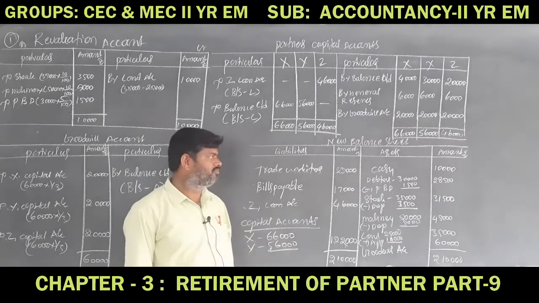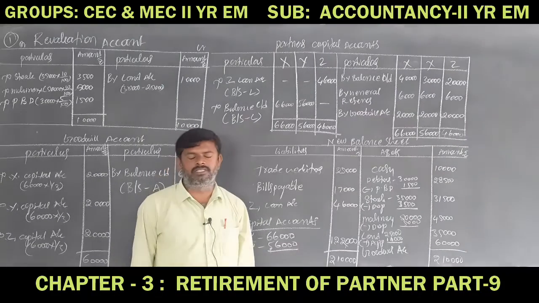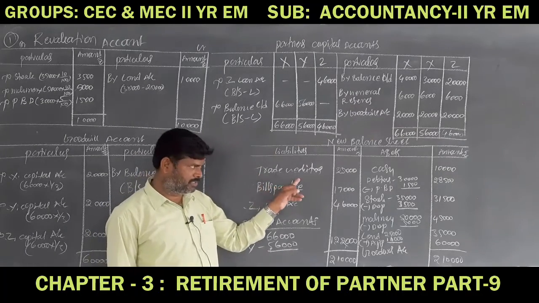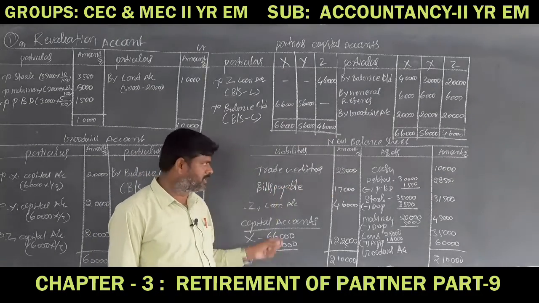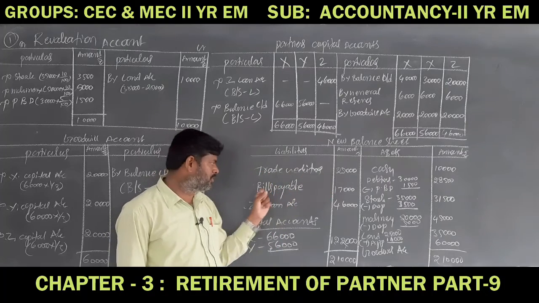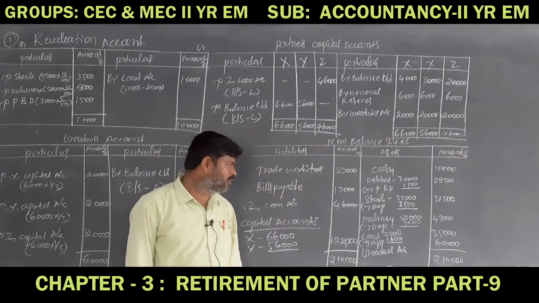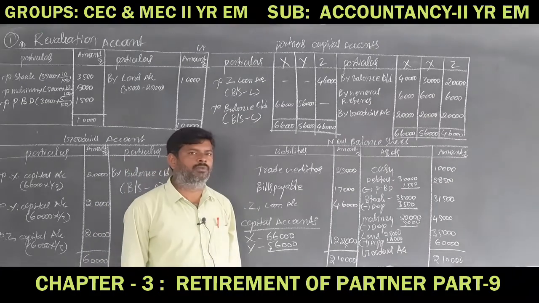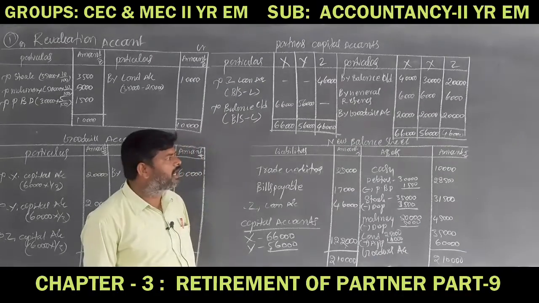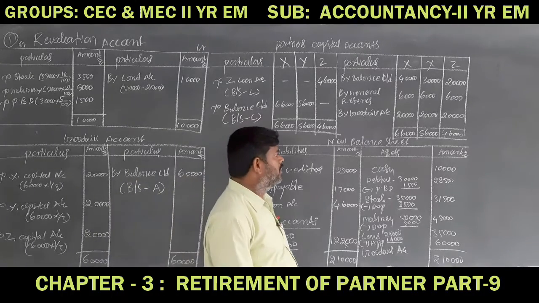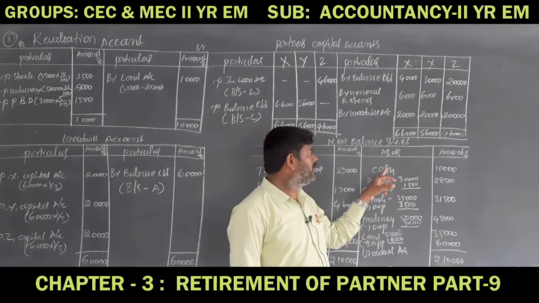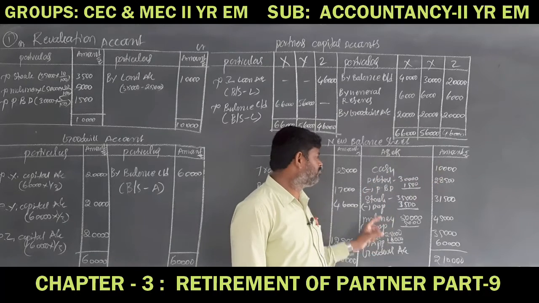Next, the liabilities given in the balance sheet liability side. If there are any adjustments we must adjust them, otherwise the same liabilities must be recorded on the liability side. Trade creditors is 25,000 rupees, bills payable is 17,000 rupees. As usual, the old liabilities must be shown as usual. This is the liability side. The cash balance is given in the old balance sheet, there is no adjustment, so it must be recorded on the asset side.